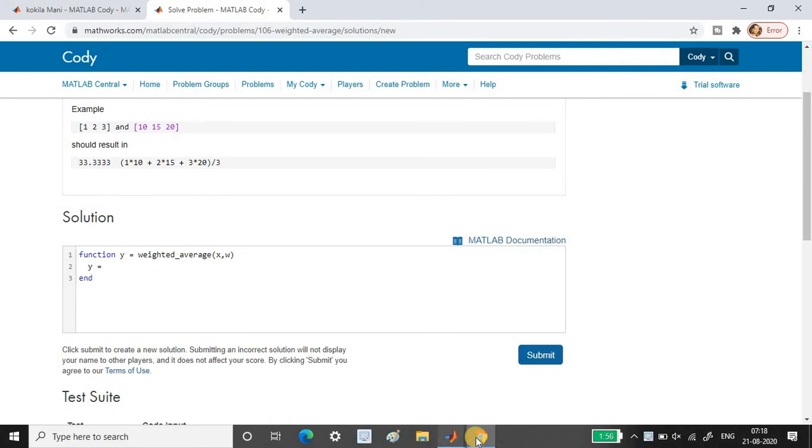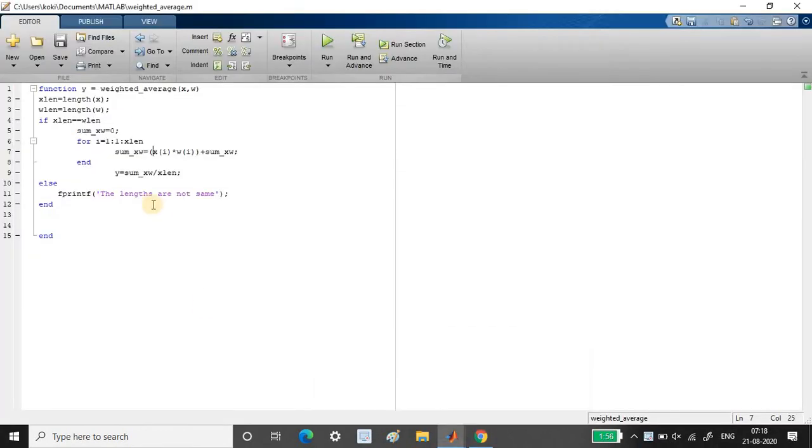Okay, so here let me show you the code first. Obviously, in that program we need not check the length of the vector, but to be on the safer side, you can use this code for other purposes also. What I have done is I have taken two vectors as input and checked the length of the two vectors. If both the vectors are equal in length, then all the processing is done here. If the lengths are not equal, then I'll print that the lengths are not the same.